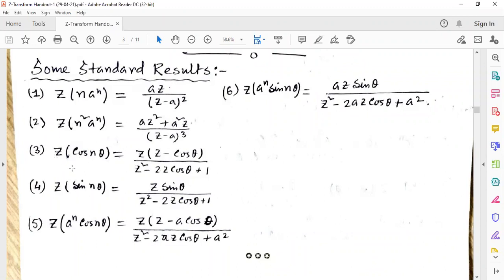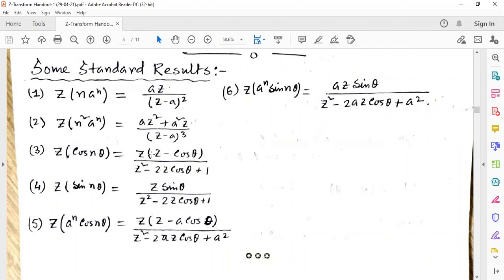When we take Z transformation of cos n theta, you have to remember this one very well. Z transformation of cos n theta is z into (z minus cos theta) by (z square minus 2z cos theta plus 1). And Z transformation of sin n theta is z sin theta by (z square minus 2z cos theta plus 1). In both cases, sin and cos, the denominator is the same: z square minus 2z cos theta plus 1.